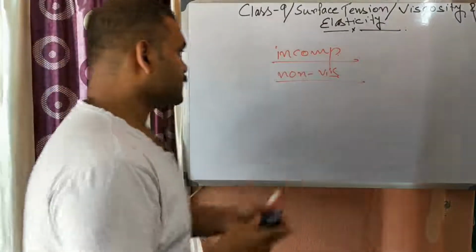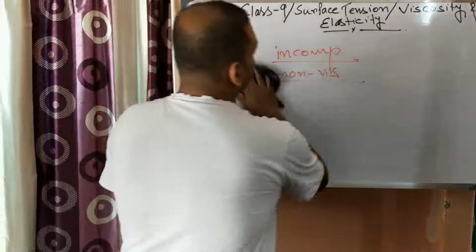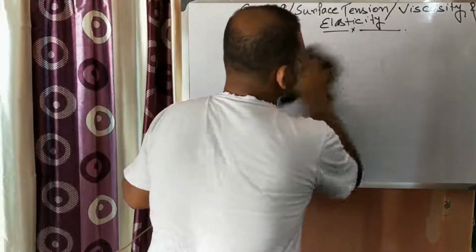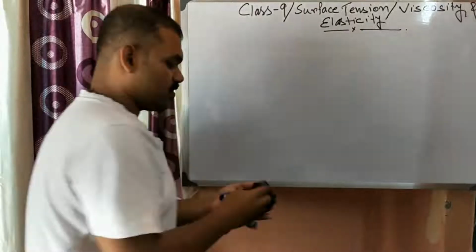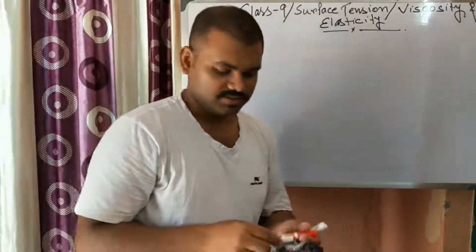Okay. Now let us consider pressure energy per unit mass. What is pressure energy per unit mass?